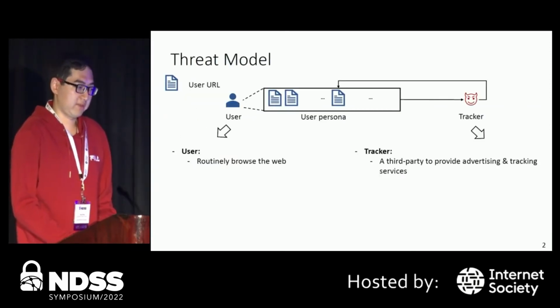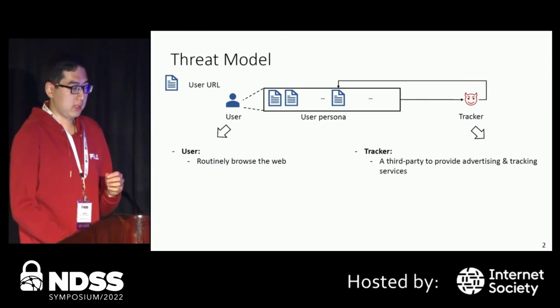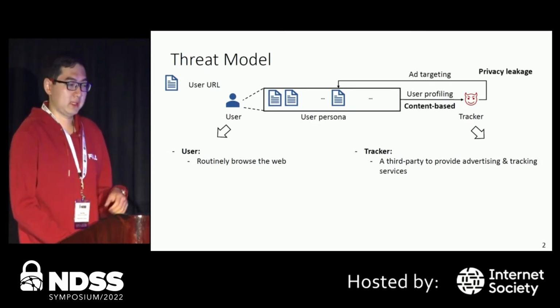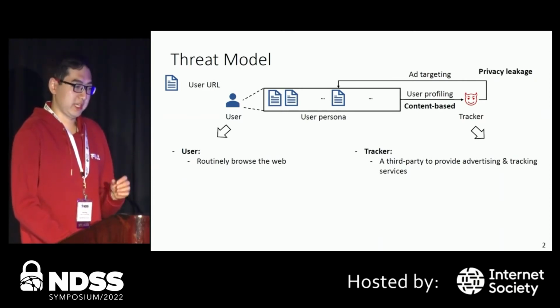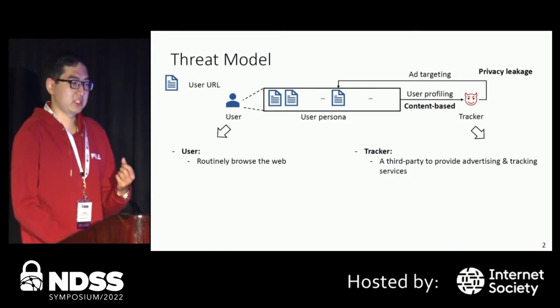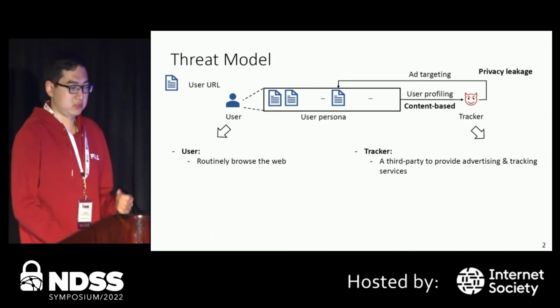Our threat model involves two parts, the user and the tracker. The user will browse the web pages one by one, and the tracker is a third party, which will perform content-based user profiling and the subsequent ad targeting. Without any obfuscation, the tracker will know all the web pages visited by users, so privacy leakage can happen, since trackers can know all the user interests.